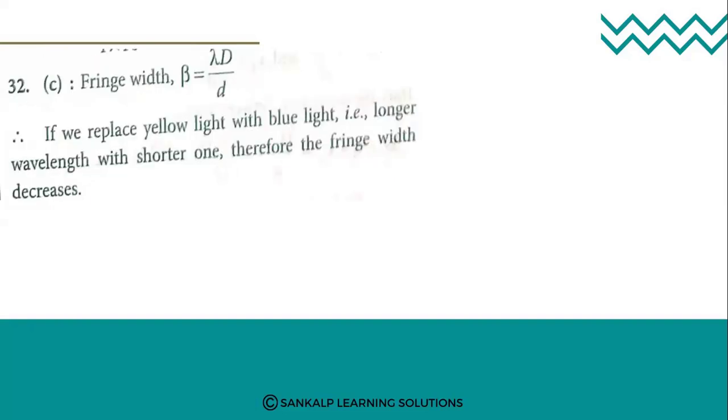Fringe width is equal to lambda D by d. If we replace yellow light by blue light, the longer wavelength is replaced with a shorter one, therefore the fringe width decreases. So it becomes narrow.